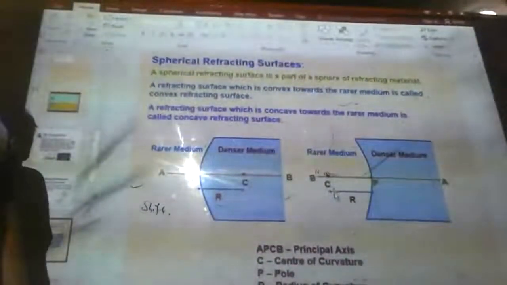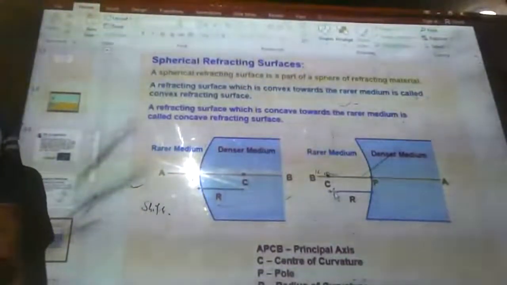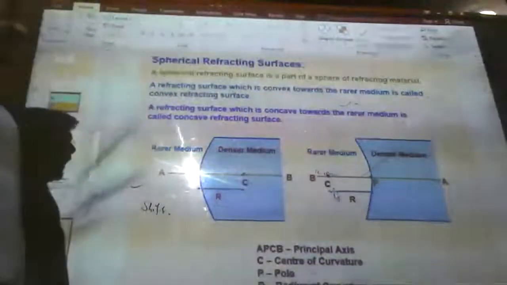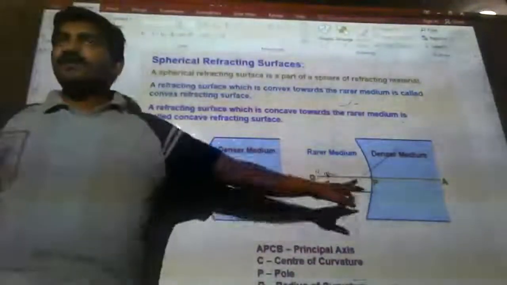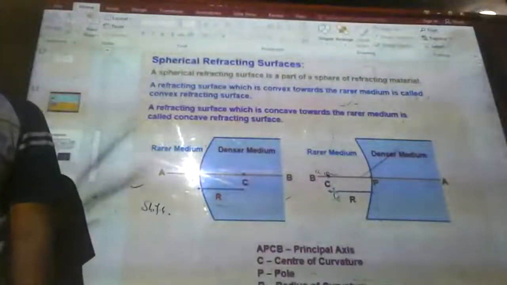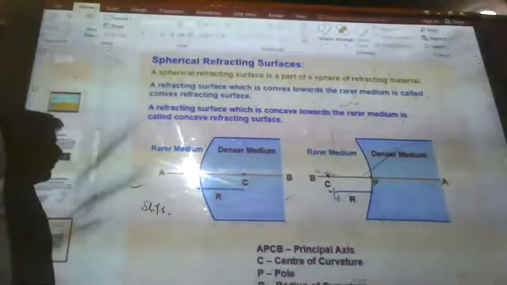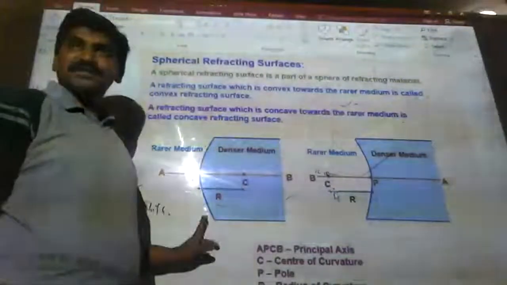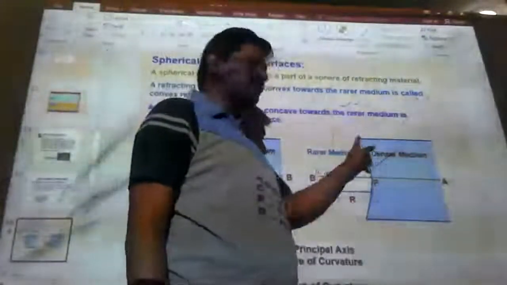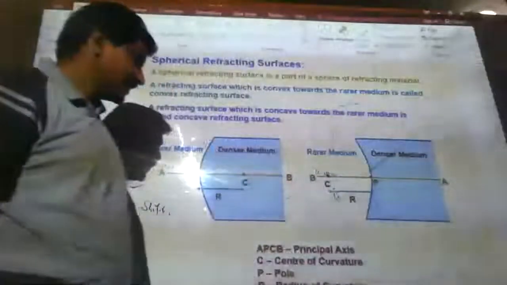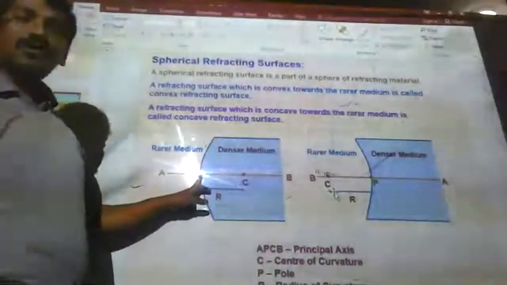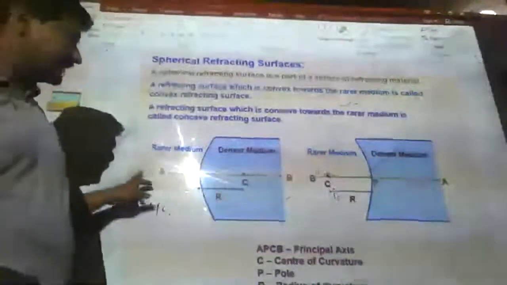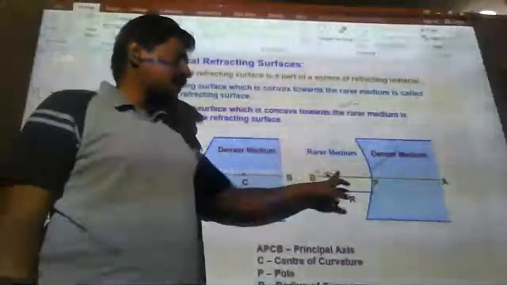Refraction through spherical surfaces is the most important topic because we are entering into refraction through lenses. You studied all this in 10th standard, but once again, these spherical surfaces are parts of spheres and they are transparent, homogeneous mediums. Wherever the bulging area is, that is called a convex surface. Wherever there is a little depth, it is called a concave surface. Now, here you can see this is a pole, the center part of the lens, and this is also a pole. The line passing through the pole is called the principal axis.